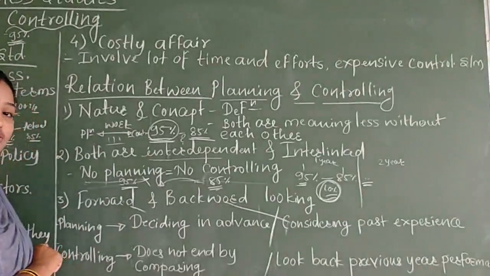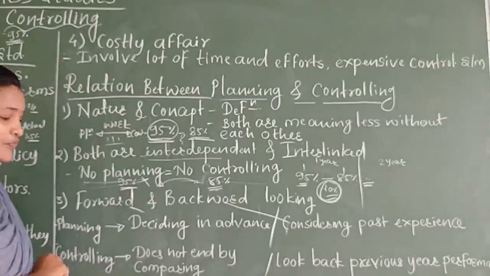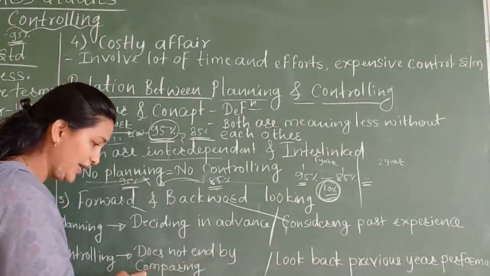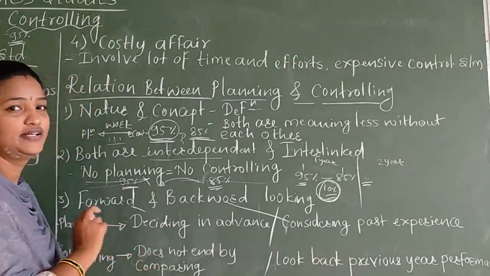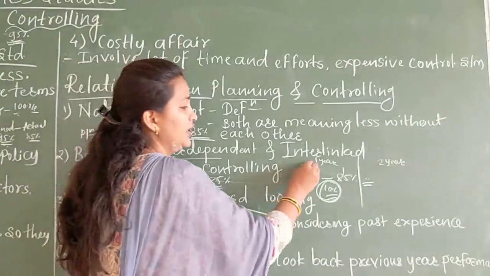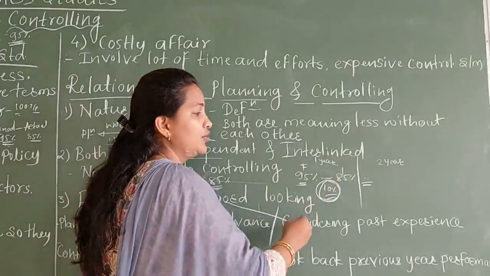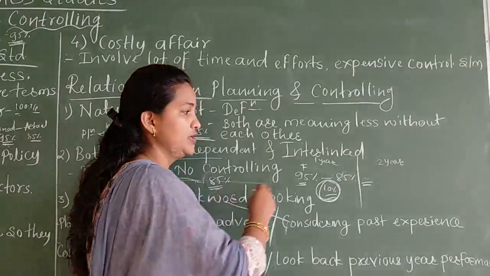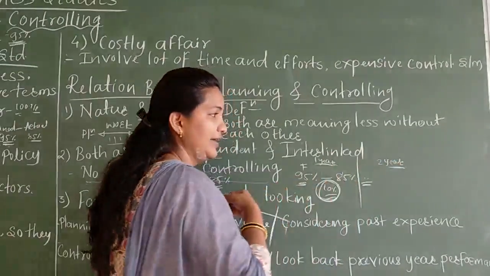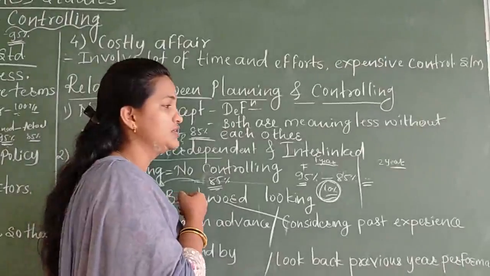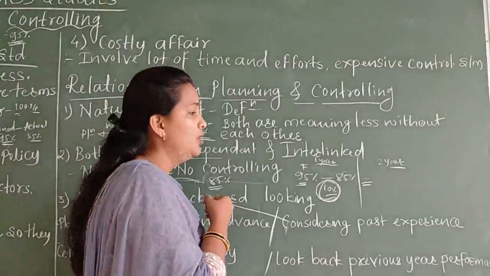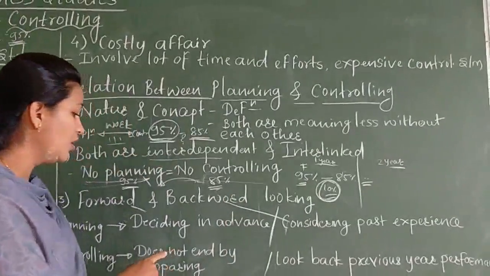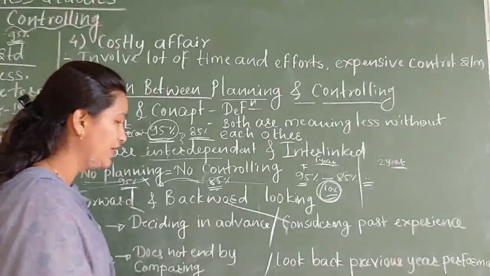Then how can controlling be forward looking? It is for the first year, it is for the second year. What we are doing is comparing actual performance against the aim and finding the reasons.